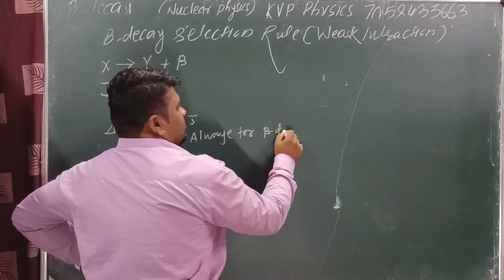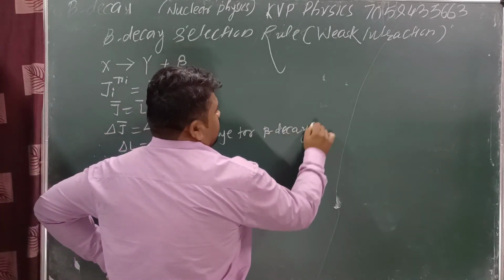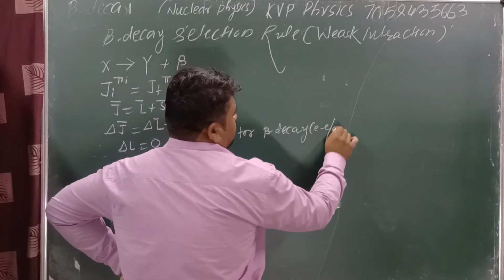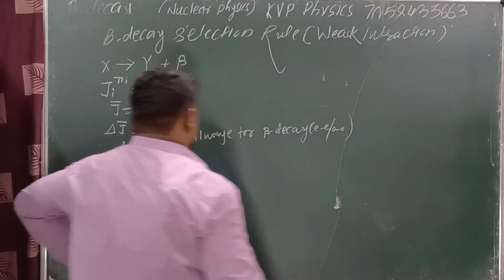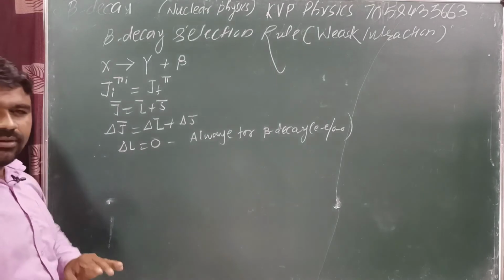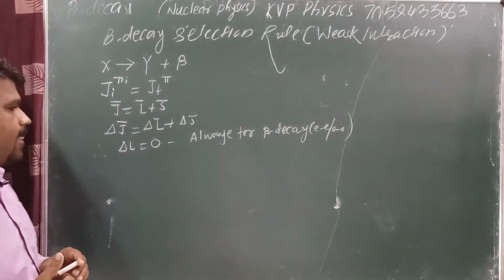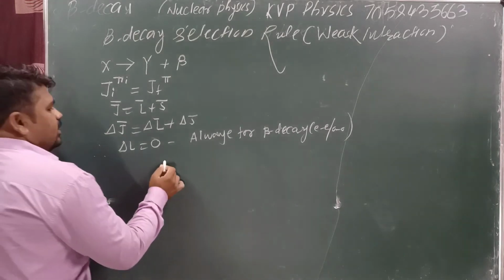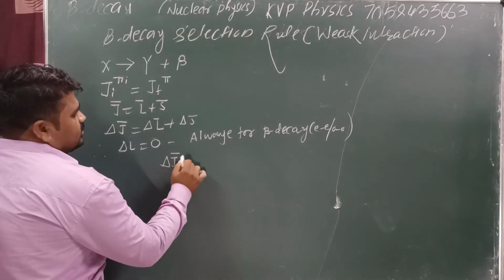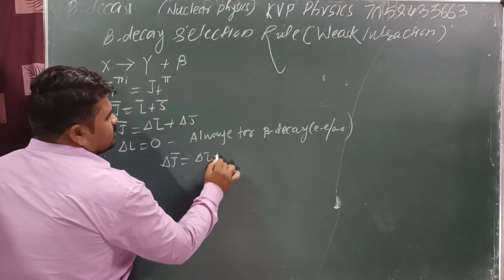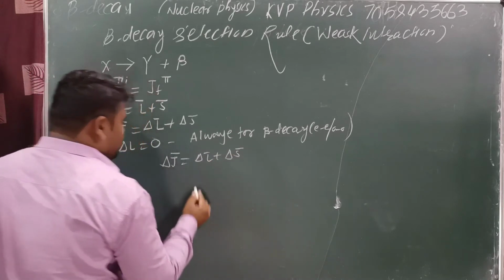Delta L is equal to 0 always for beta decay, whether even or odd. Next, with delta L equal to 0, we know that delta J is equal to delta L plus delta S. So the total is L plus S.